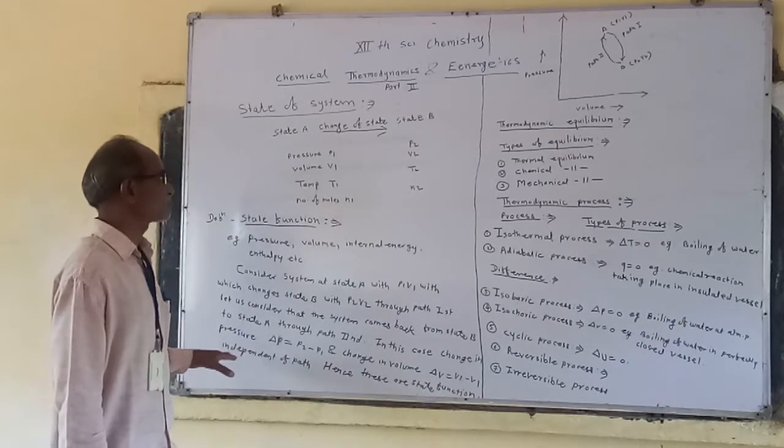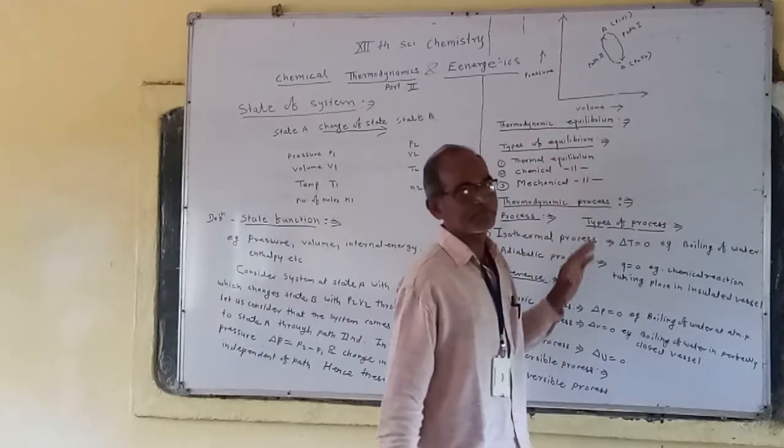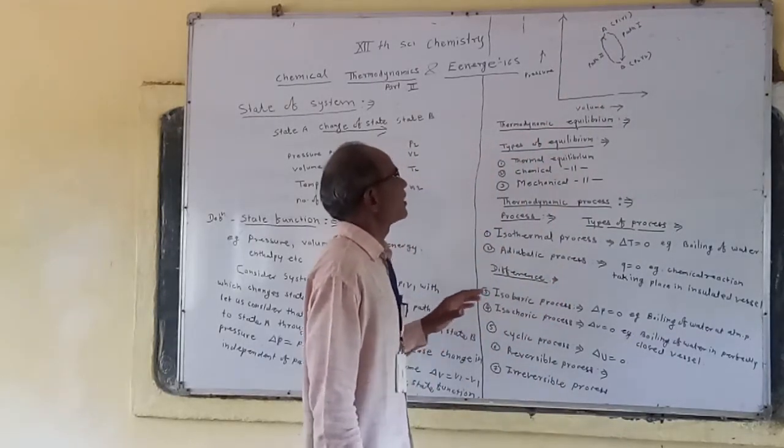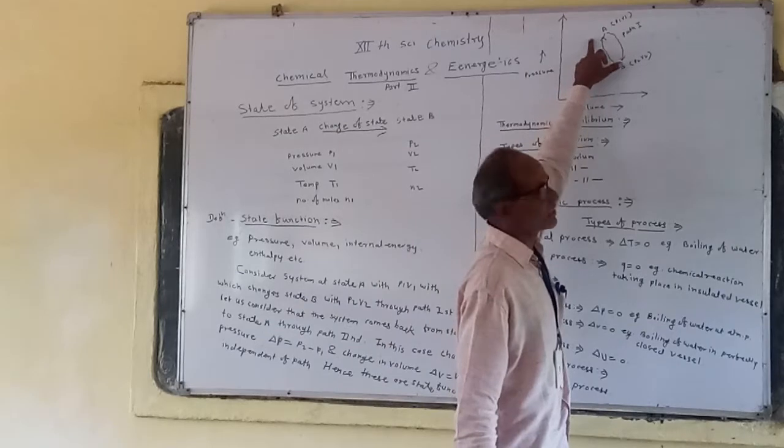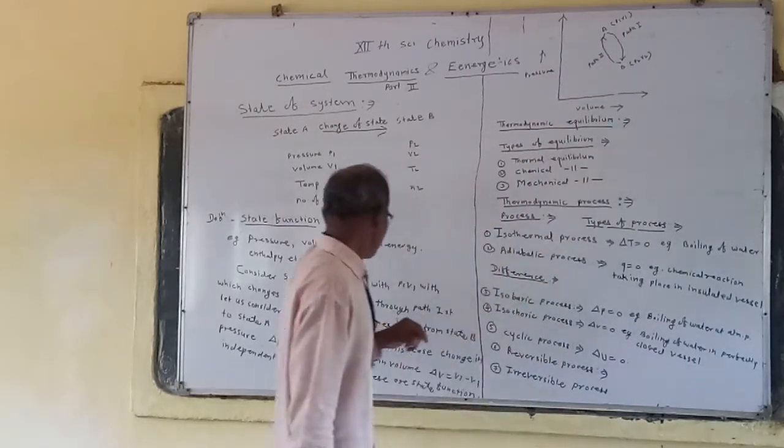In this case, the system can be transferred from state A to state B. State A is the initial state and state B is the final state.